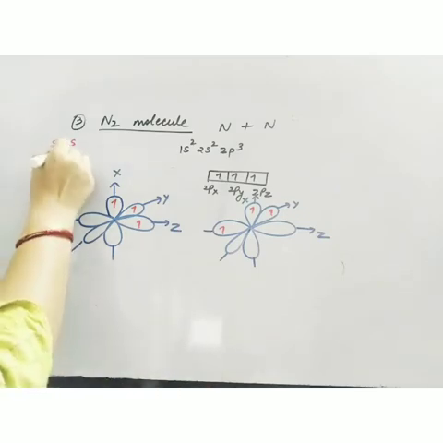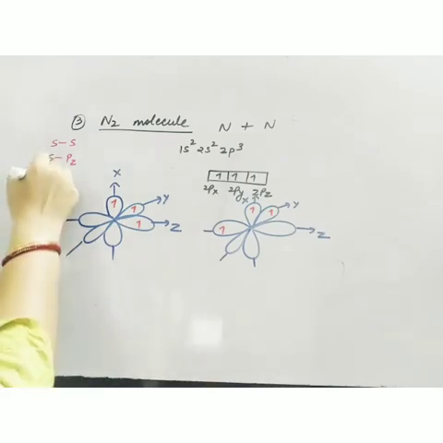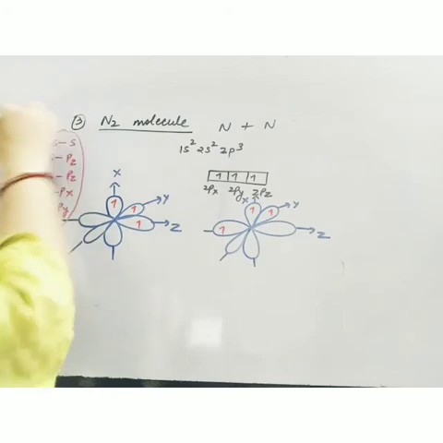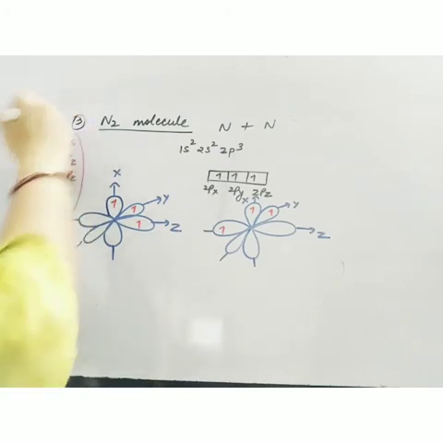S orbital can overlap with pz because pz also lies on the Z axis. pz can overlap with pz. px can overlap with px and py can overlap with py. These are the rules for overlapping. Okay, so these are allowed.